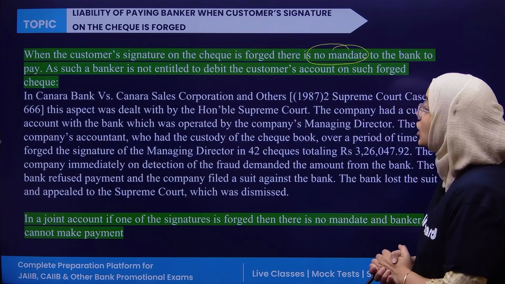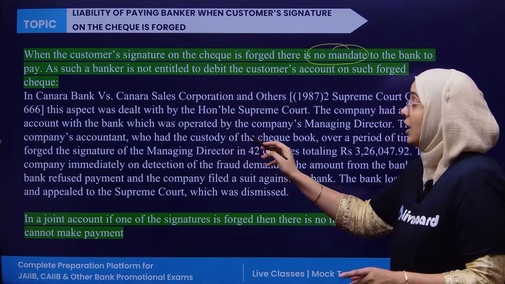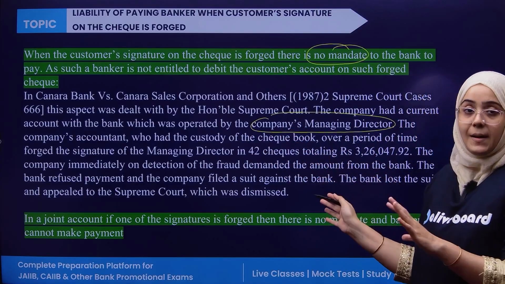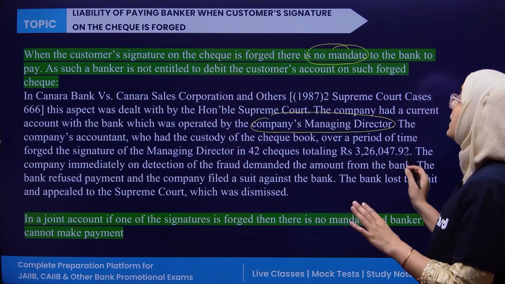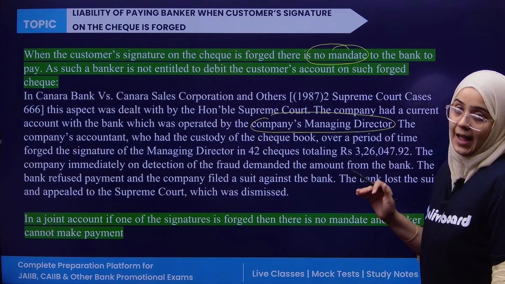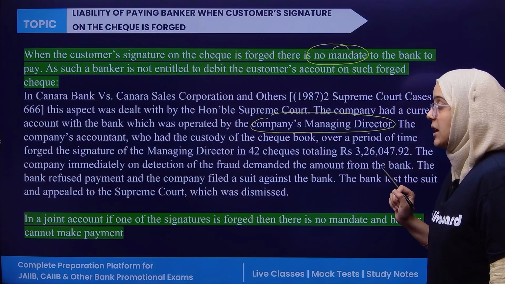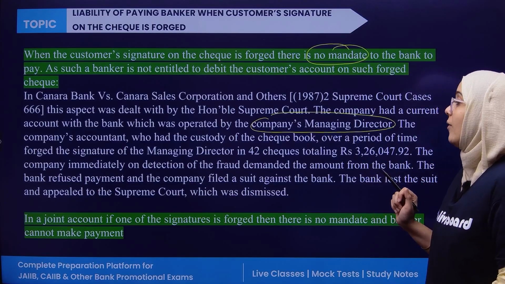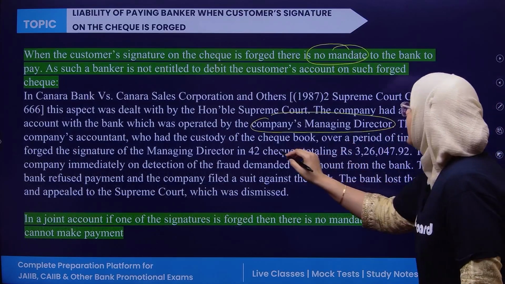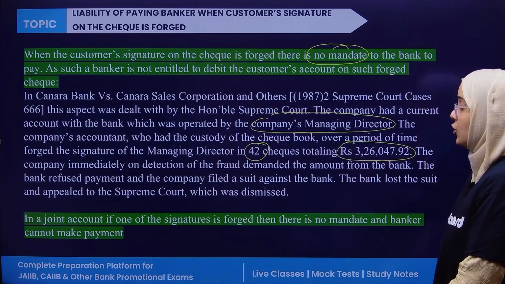So there was an example in which a company had a current account which was operated by the company's managing director. The company's accountant, who had custody of the checkbook, over a time period forged the signature of the managing director on approximately 42 checks, and this led to a fraud of approximately 3,26,000 rupees.